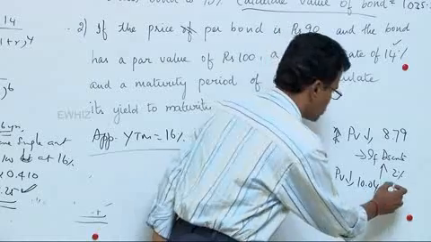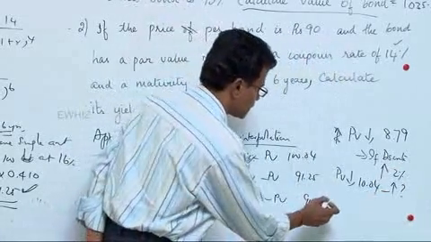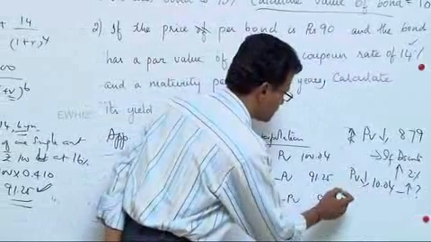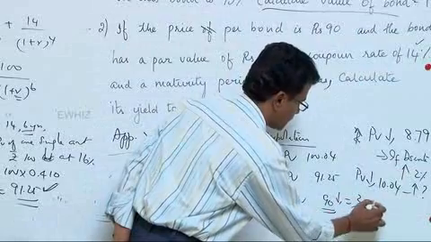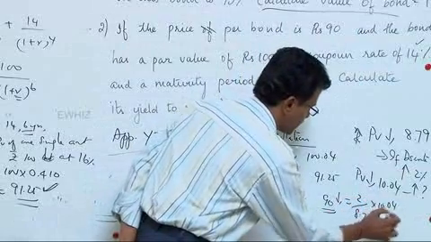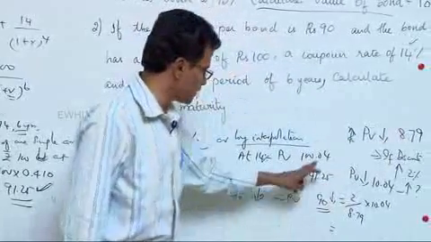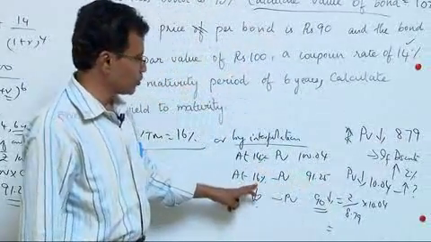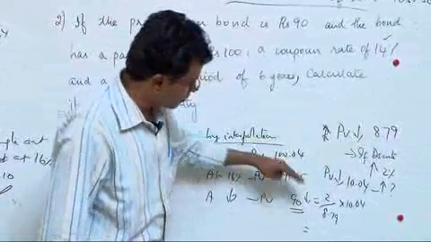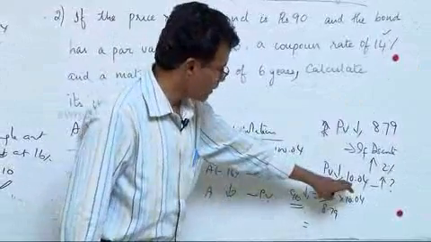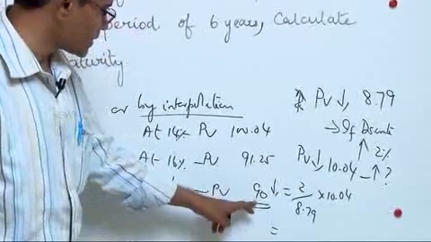The discount rate should be increased by how much? You have to solve this equation. That is, the drop should be 2 by 8.79 into 10.04. The interpolation equation: the PV comes down by 8.79 if I increase the discount rate by 2%. The PV should not come down by 8.79. It should come down further by another 1.25, or the PV should drop by 10.04 to get this 90.